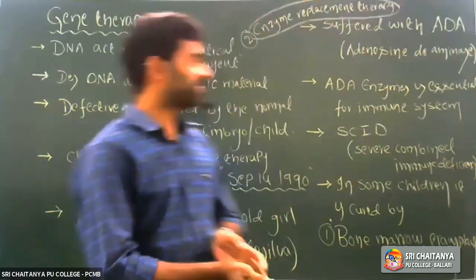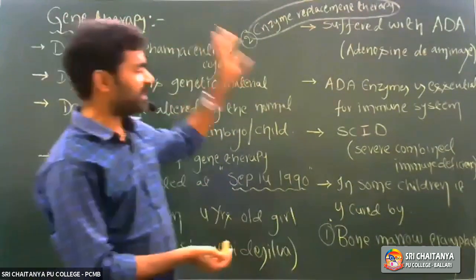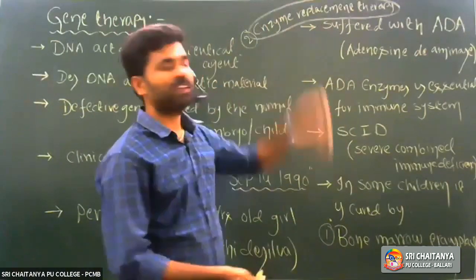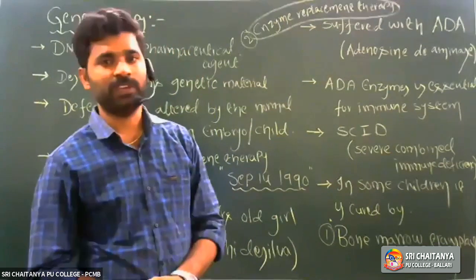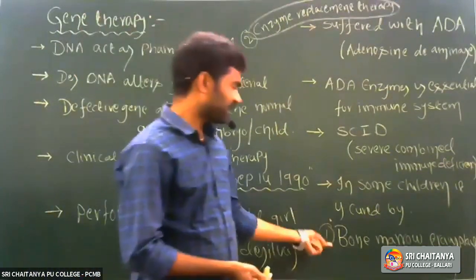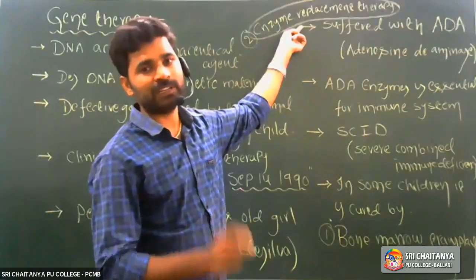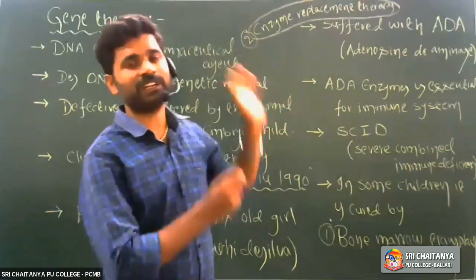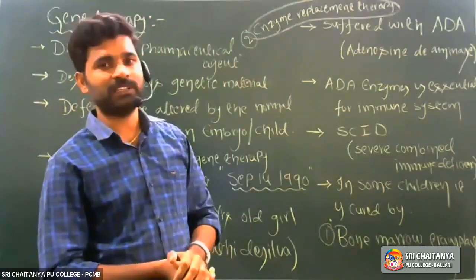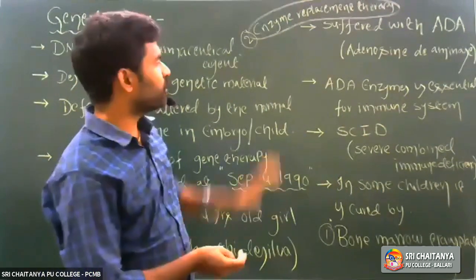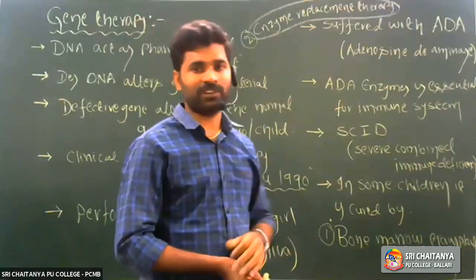It means that the genetical disorder is not completely cured by bone marrow transplantation and enzyme replacement therapy. You have to write: both techniques are not curative completely, they do not cure that genetical disorder completely, right? Temporarily it is useful. Correct. So how will such a genetical disorder be cured completely?